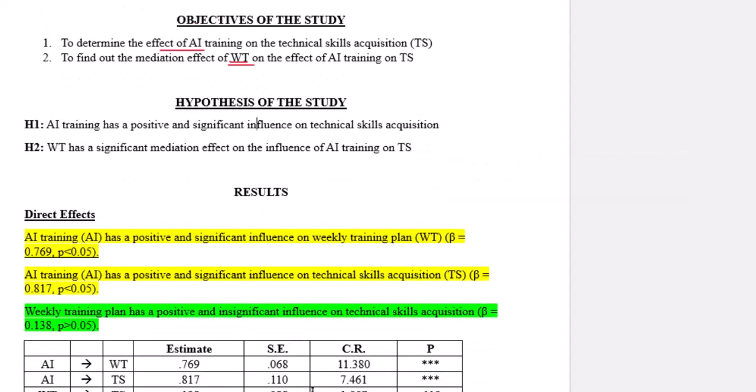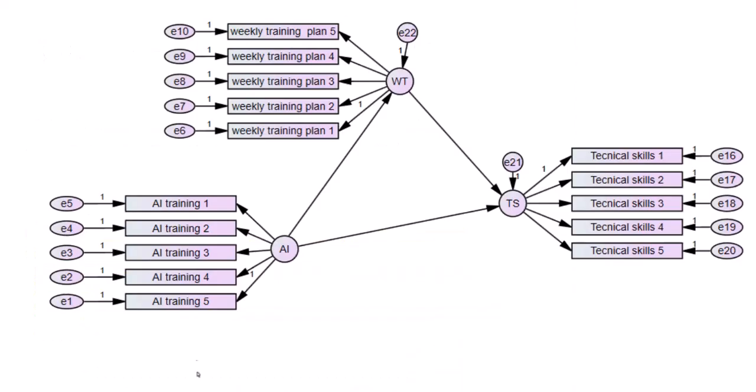The other thing now is to run the model. So this is our model here. We have the path from AI to TS, which is our direct effect. We have also a direct effect from AI to WT, and then a direct effect from WT to TS. Then this path from AI to WT to TS is an indirect effect of AI on TS through WT.